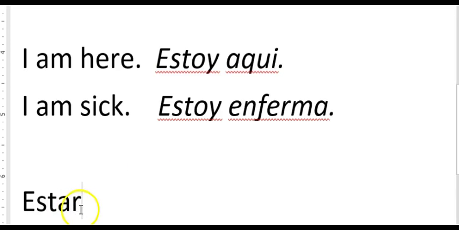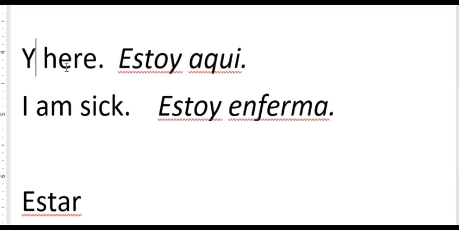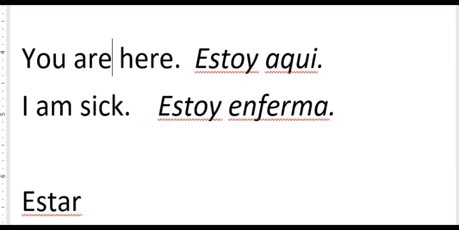You can change the ending, the AR ending, depending on if you're talking about I am, you are, he is. Okay, so example, if instead of saying I am here, if I want to say you are here, I would just use estás aquí.